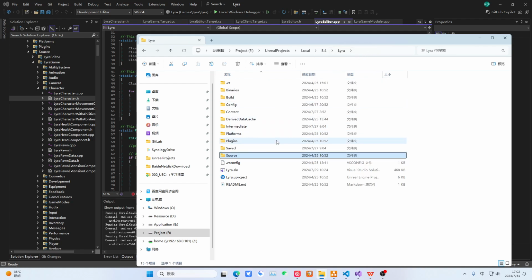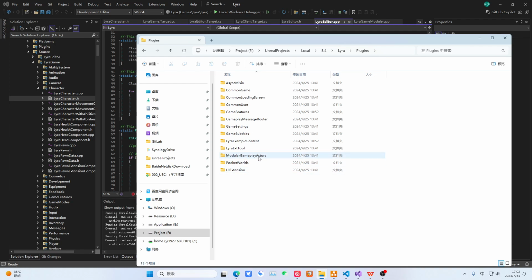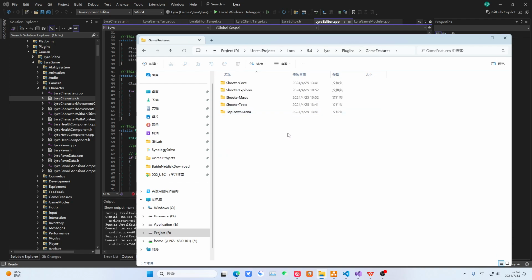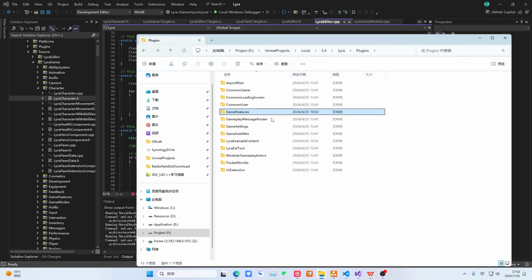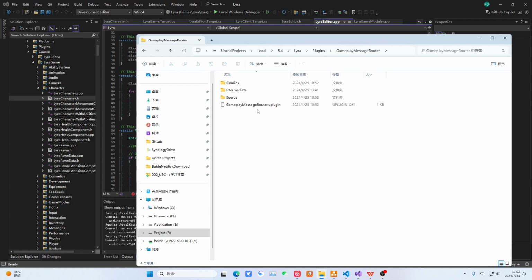Okay, no problem. Then let's take a look at the modules of a plugin. Let's find a plugin. Let's just click on any plugin. Let's not click on a game feature plugin. It's a special plugin. Let's first talk about general plugins. We are here in this plugin. This is its plugin file, and this is what it looks like after you open it. This plugin file describes the entire plugin.